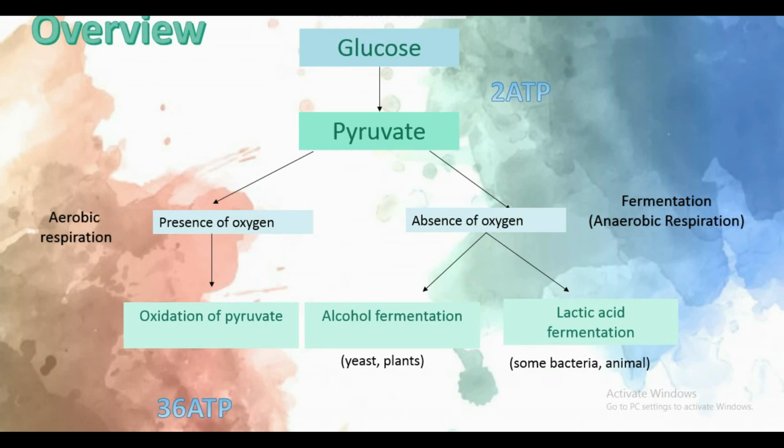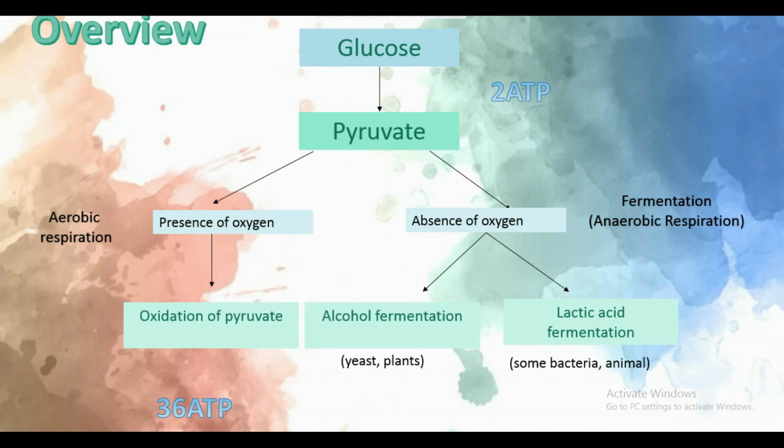This is a bit related to the previous topic, in which glucose is first transformed into pyruvate, producing 2 ATP in the process. This is called glycolysis. The pyruvate will then enter either aerobic respiration or anaerobic respiration, which we usually call fermentation.